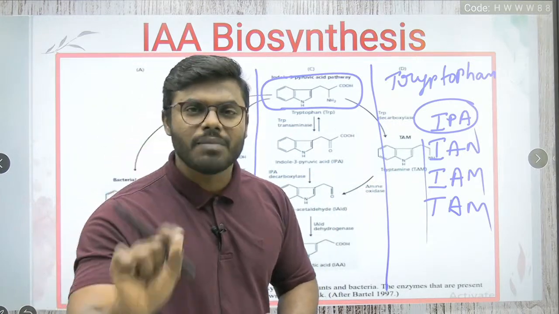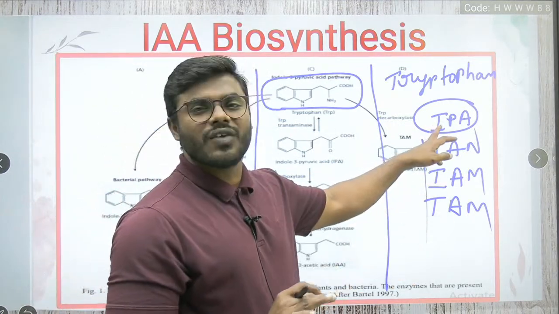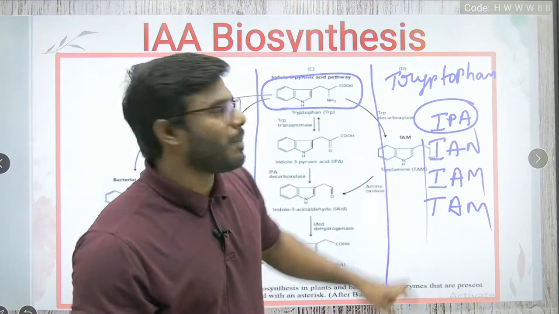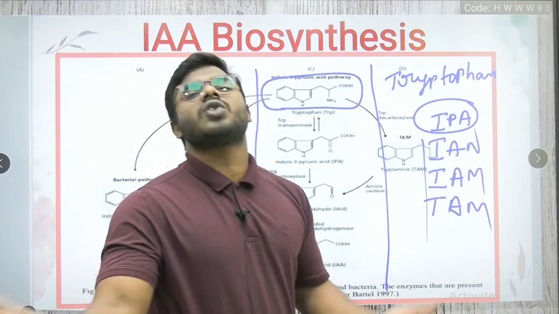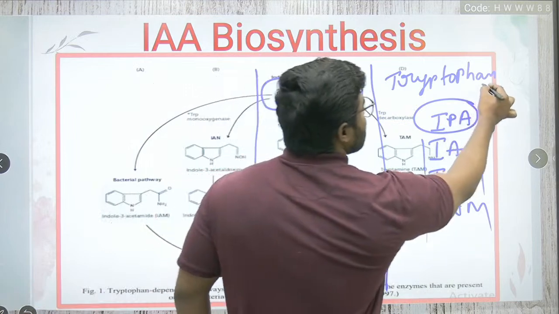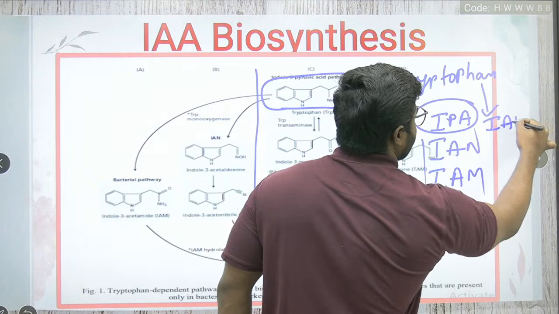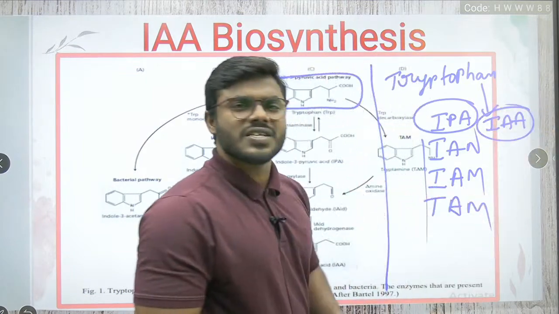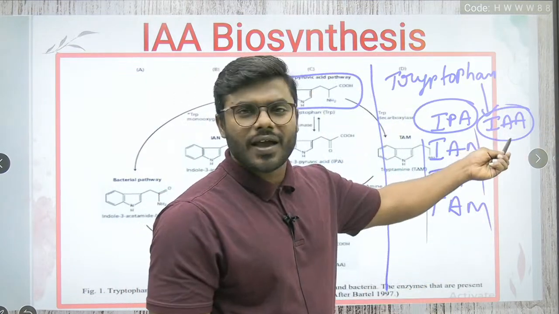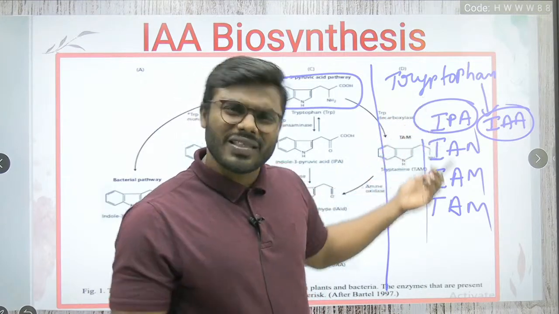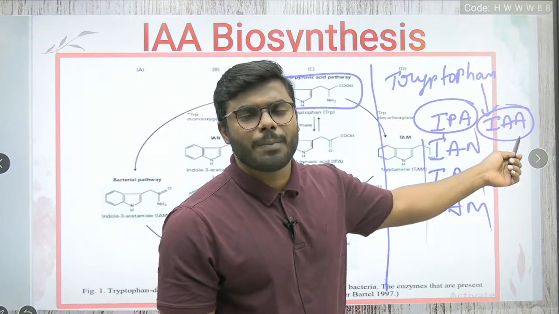What is the ultimate goal of the IPA pathway? The ultimate goal of the IPA pathway is to synthesize auxin. From where? To synthesize the auxin from tryptophan. That's all, nothing else. Synthesis of indole acetic acid from tryptophan. That's all. That is the indole 3-pyruvic acid pathway.